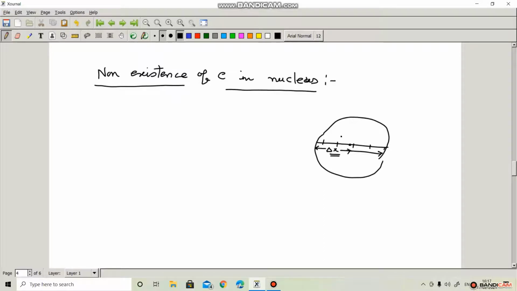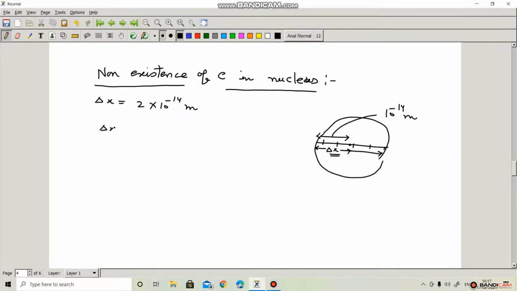And we know that the radius of the nucleus is nearly equal to 10 to the power minus 14 meter. So delta x should be equal to 2 into 10 to the power minus 14 meter.